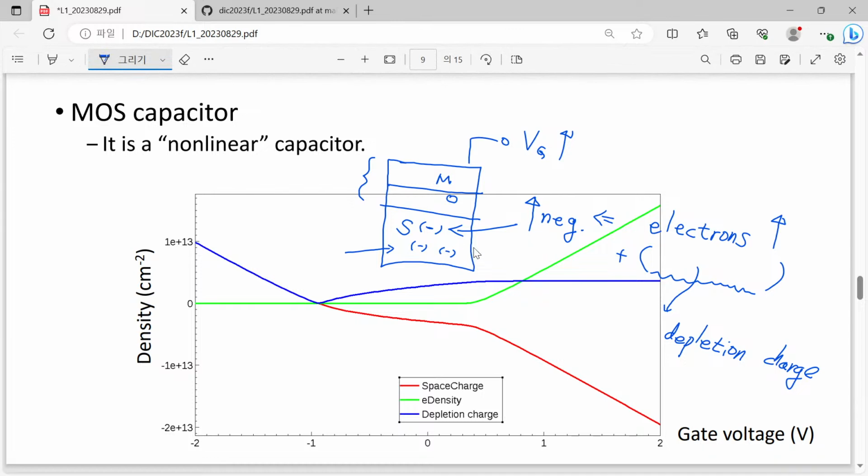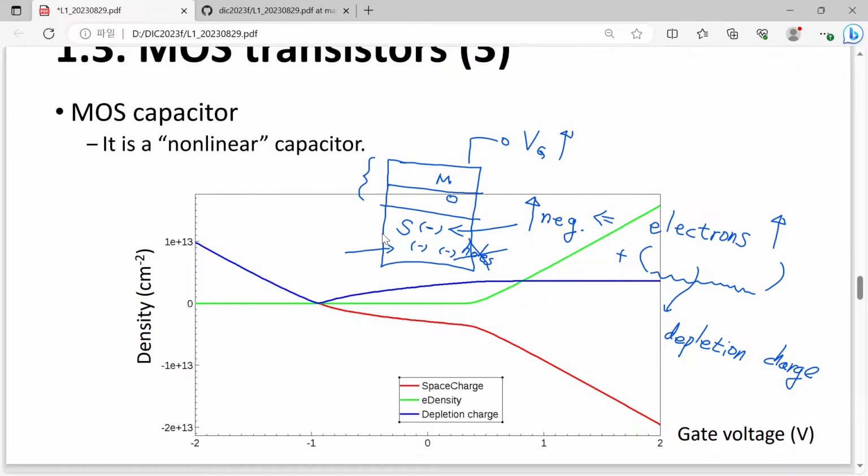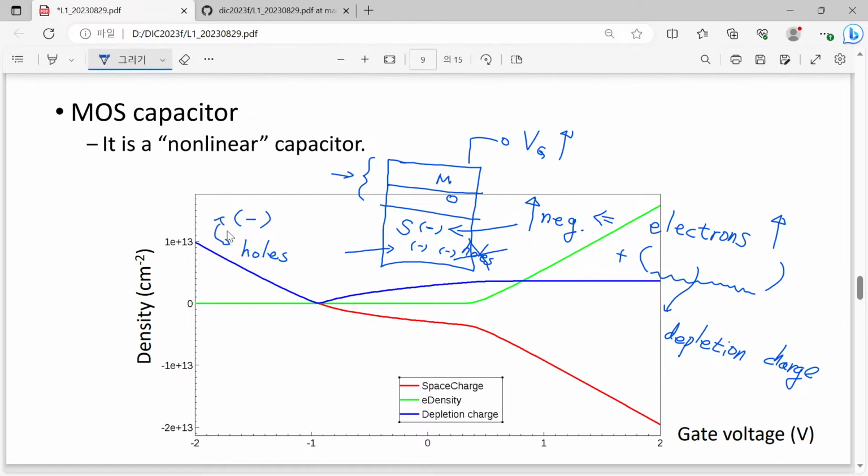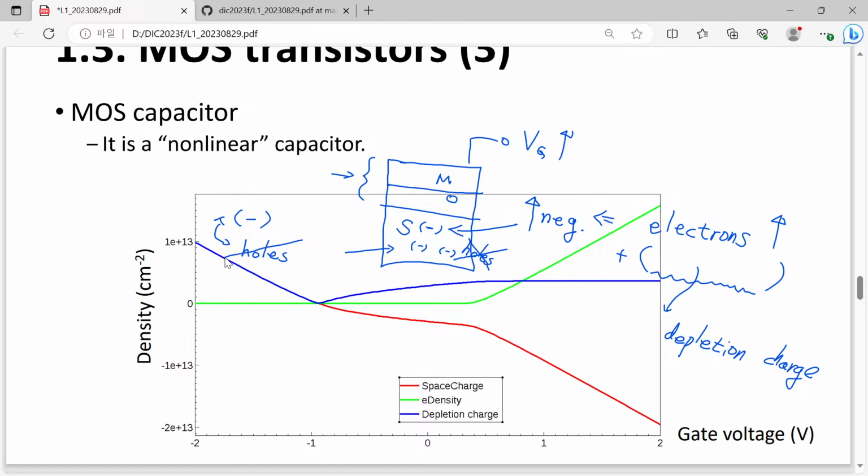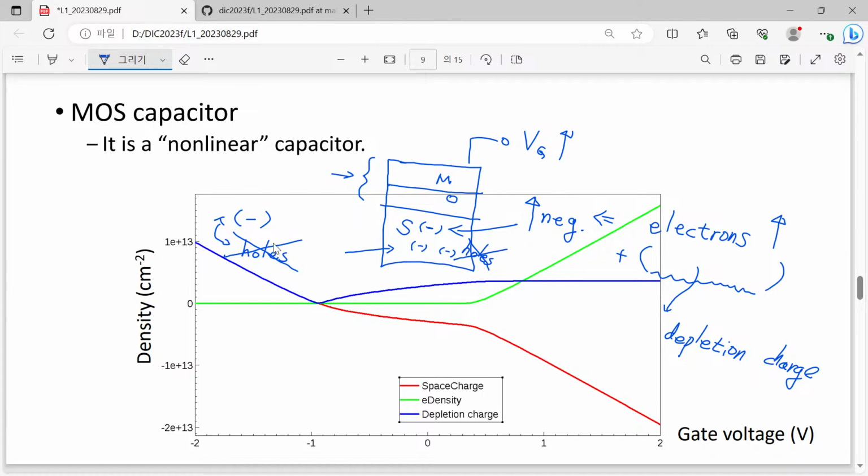However, if these holes are eliminated from this surface area, then what will happen? Previously, without this upper part, the number of negatively charged atoms and holes are balanced, so they are in a charge neutral state. However, if we eliminate these holes, then what will happen to the net charge density?